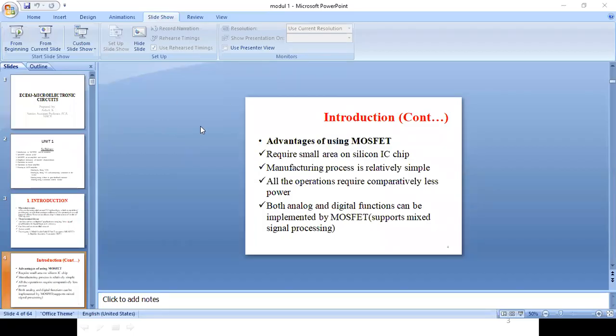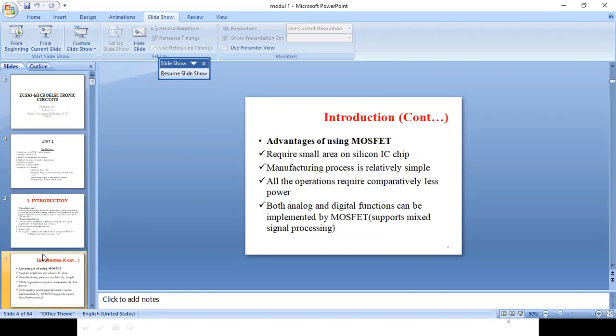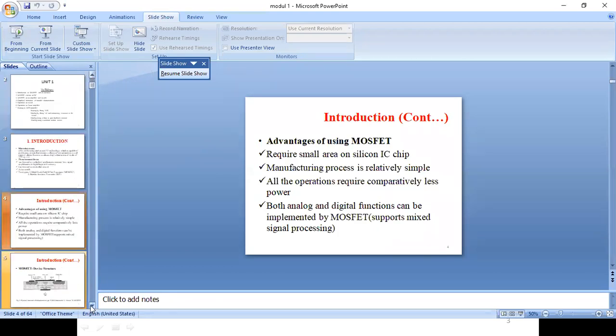If you have any doubts at that particular point of time, you can stop me and ask. Now, is my screen visible? Yes, it is visible now.